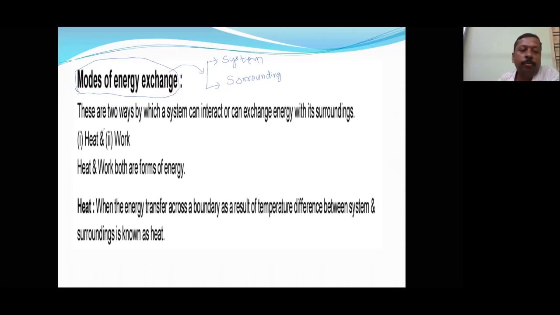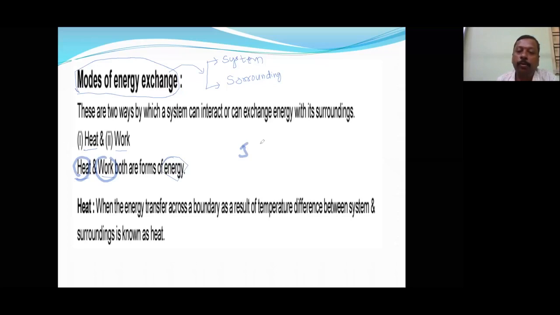So how do they exchange energy? They can exchange energy in the form of heat, and also in the form of work. Heat and work both are forms of energy. Why am I emphasizing this sentence? Because work is a form of energy and heat is also a form of energy. Therefore, their units will also be the same. Energy units, work units, heat units are the same.